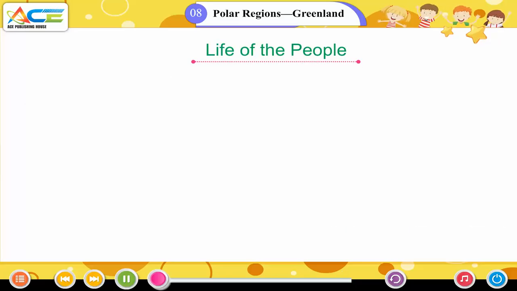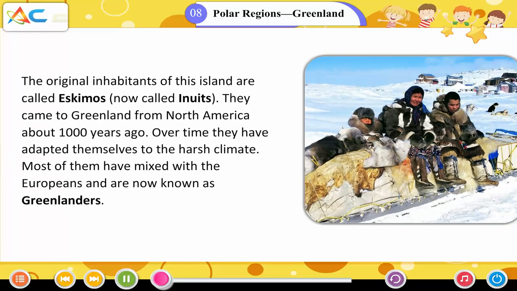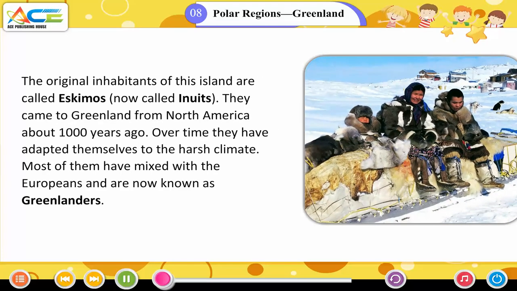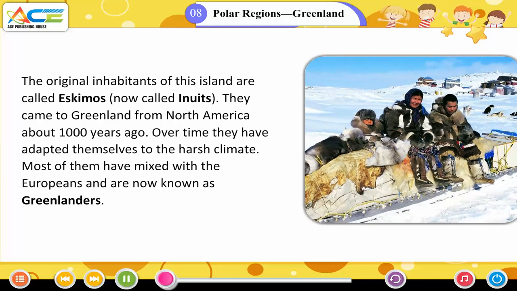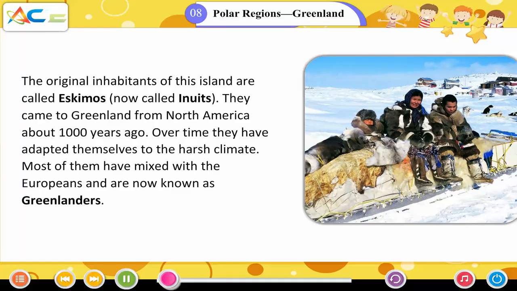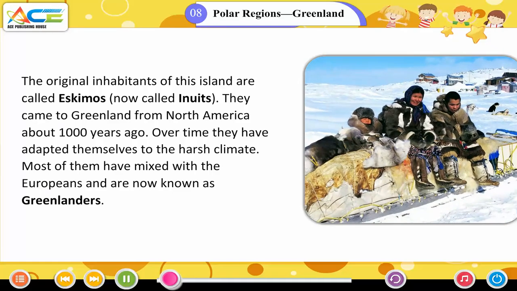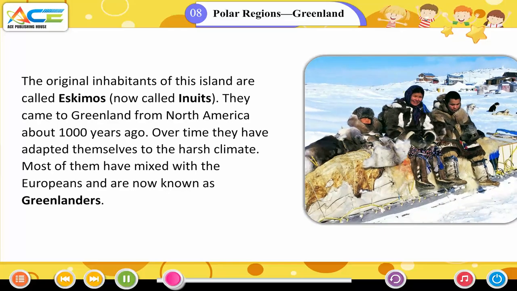Life of the people: the original inhabitants of this island are called Eskimos, now called Inuits. They came to Greenland from North America about 1,000 years ago. Over time, they have adapted themselves to the harsh climate. Most of them have mixed with the Europeans and are now known as Greenlanders.